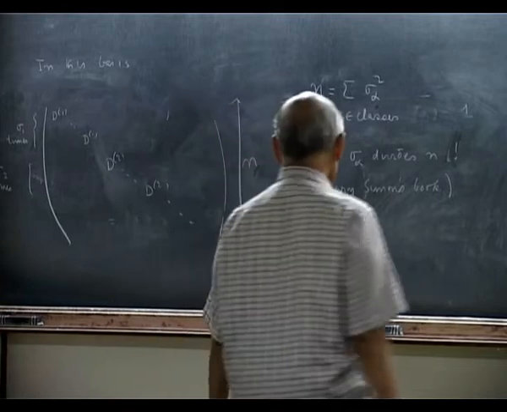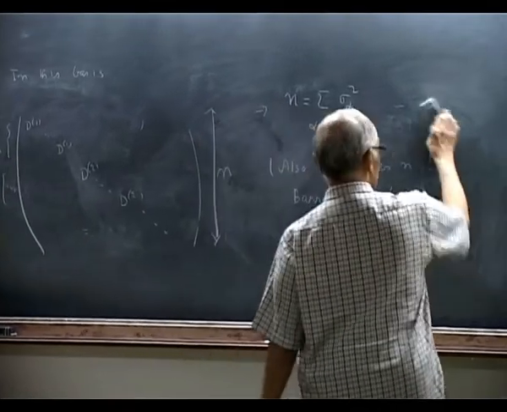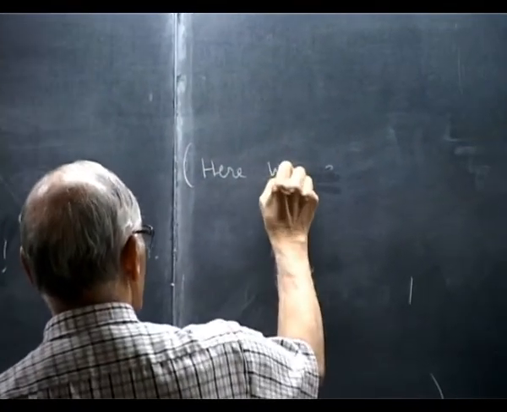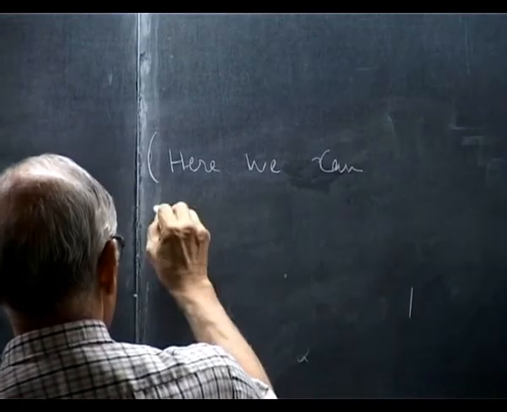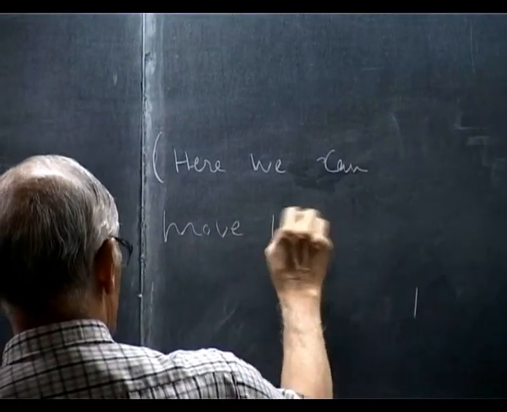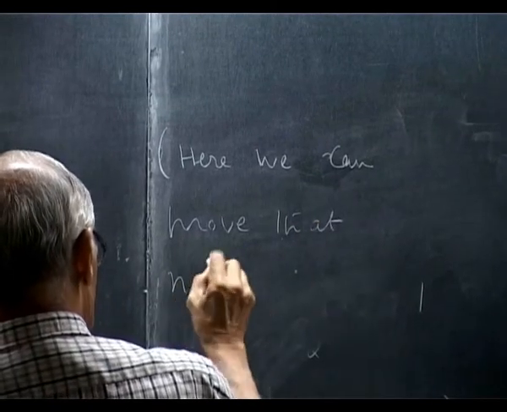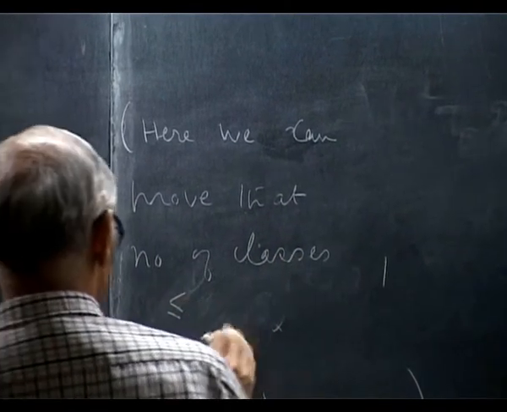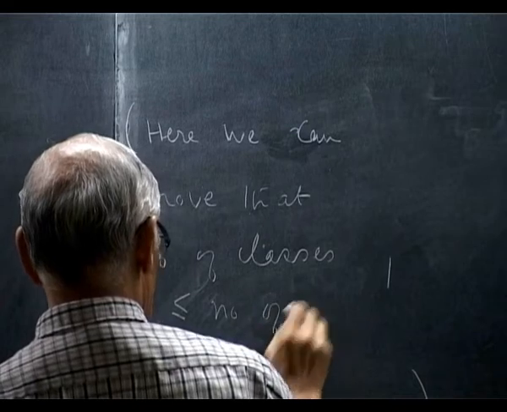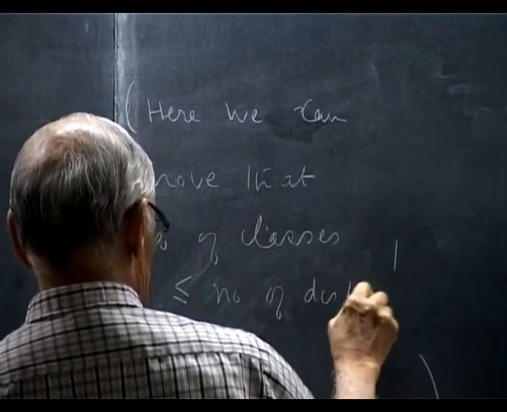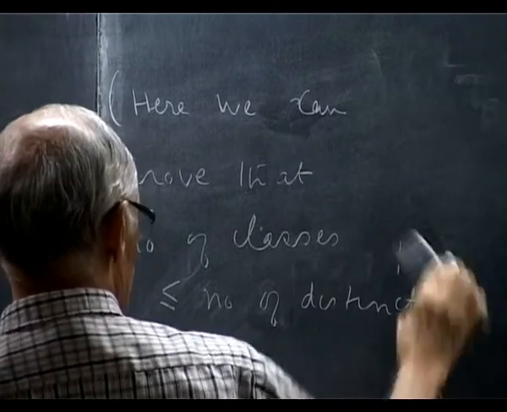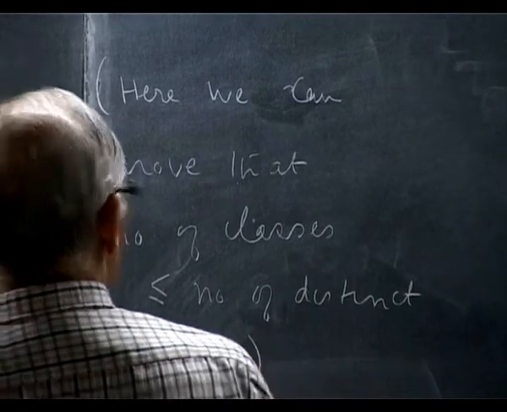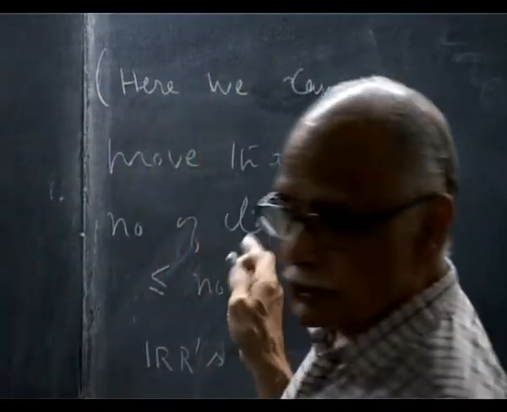But if there is interest, I will show you. Here we can prove, we now have all the equipment, that the number of conjugacy classes is less than or equal to the number of distinct irreducible representations.